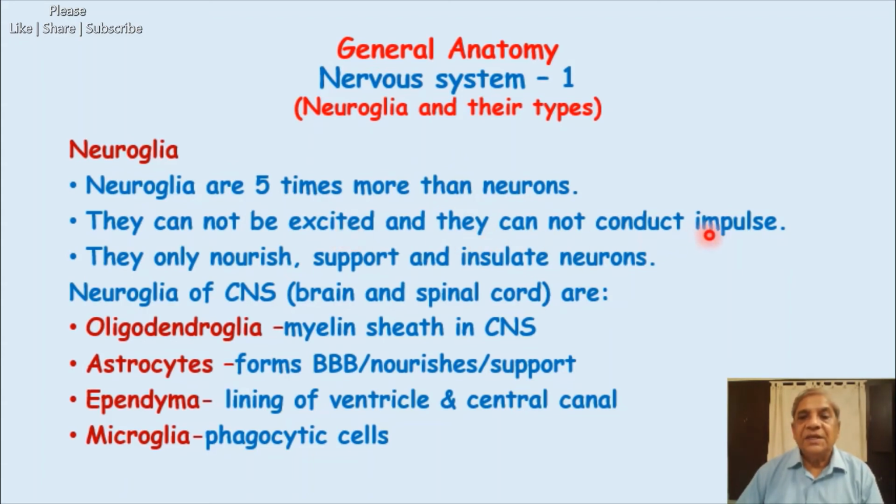They cannot conduct the impulse since they are not generating one. So how can they conduct the impulse? They will not conduct the impulse. They only nourish, provide food to the neuron, provide support to the neuron, and insulate these neurons. Insulate means they protect by forming a layer all around.